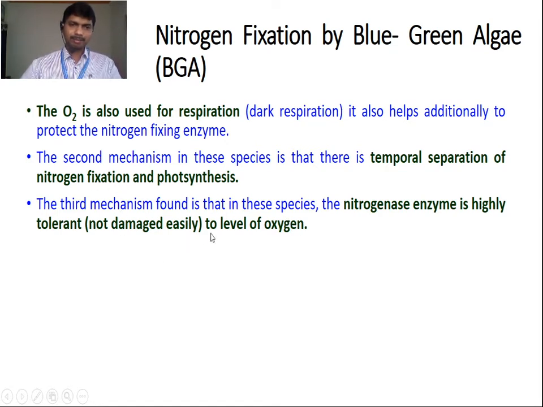The third mechanism found is that in this species the nitrogenase enzyme is highly tolerant. It is not easily damaged by oxygen. Such a highly tolerant nitrogenase enzyme can perform nitrogen fixation even in the presence of oxygen. At a particular level of oxygen, this enzyme can perform its function because it is not damaged easily up to a certain level of oxygen. This is the third mechanism found in some free living non-heterocystous blue-green algae.